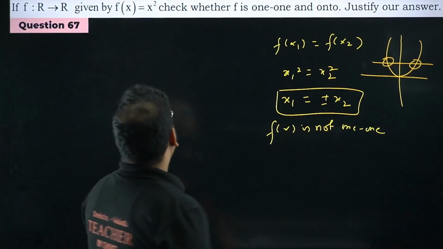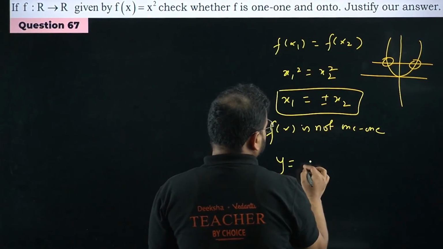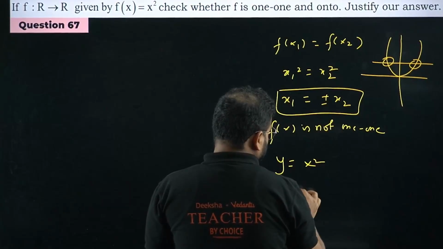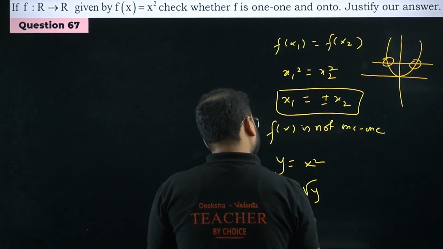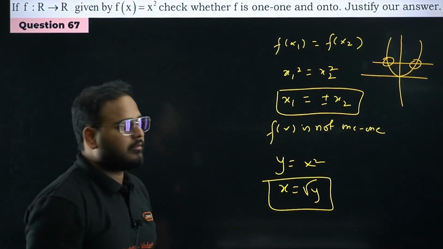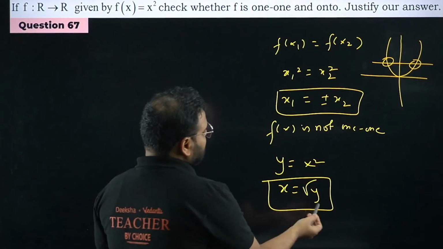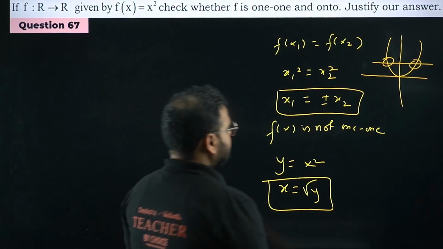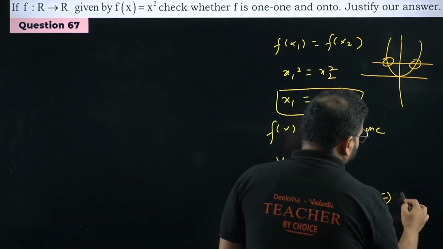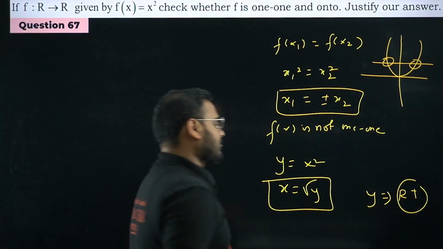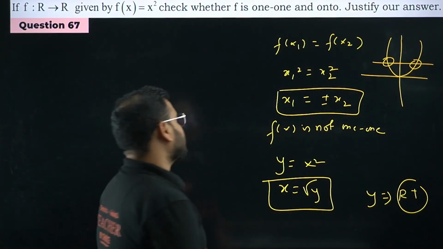Onto function. Take like this. y equals x square, so x will become, please check, root of y. x equals root of y. It means the y has to be only a positive value. Y will actually turn out to be only R plus. What's the y value? Only R plus. But they have given that.